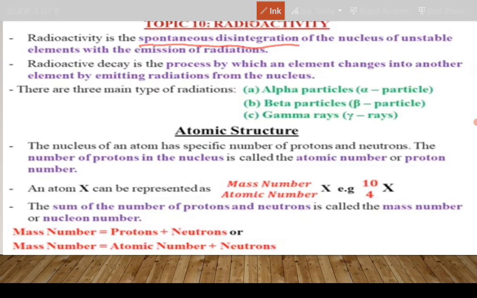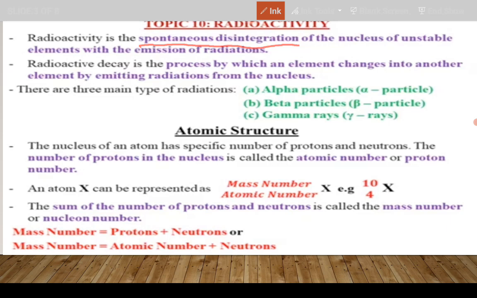Disintegration means breaking down. When something is breaking down into parts, then that material is disintegrating. Since the breaking down occurs naturally, we say it is a spontaneous disintegration, happening without being forced.